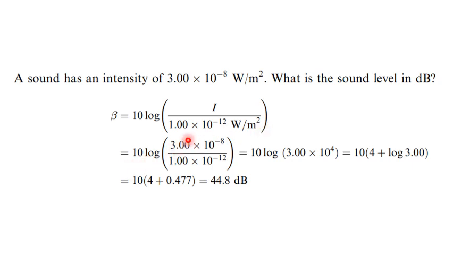And so we will substitute the intensity I with the value of 3 times 10 to the minus 8 watt per square meter. And so the final answer will be equal to 44.8 decibels.